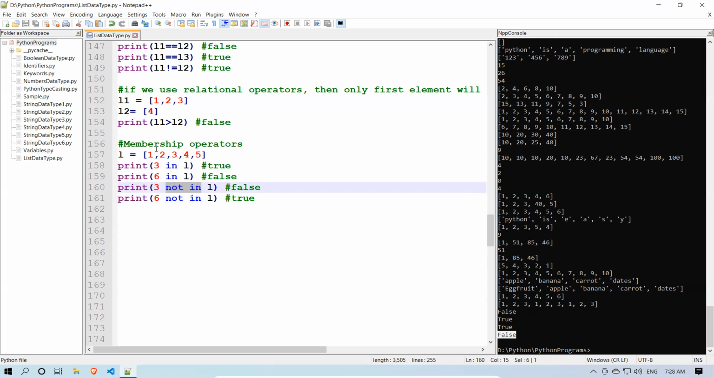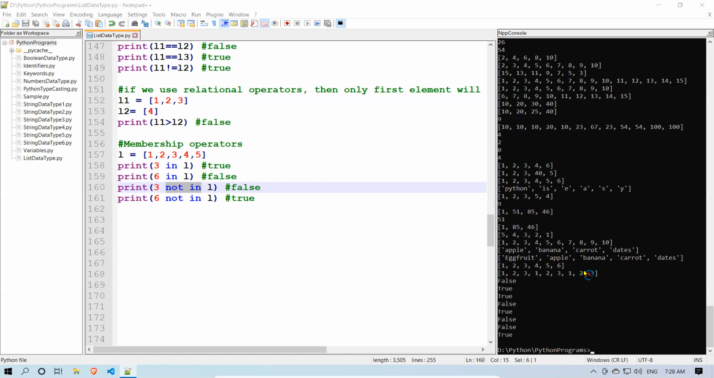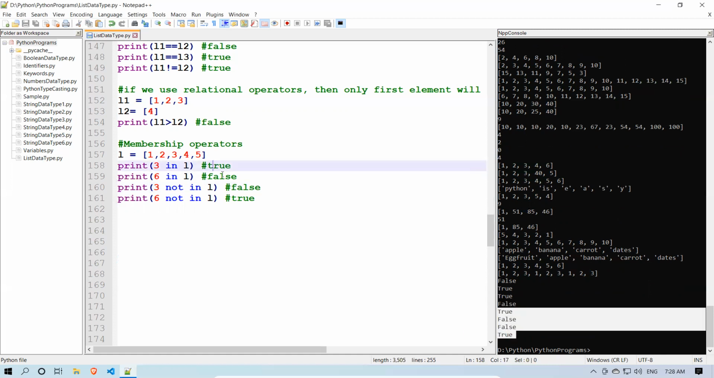In and not in are membership operators. You are verifying whether a particular element is there inside that list or not. So the last 4 values: true, false, false, true. Right. So this is the membership operator. You want to verify whether a particular element is inside that list or not.